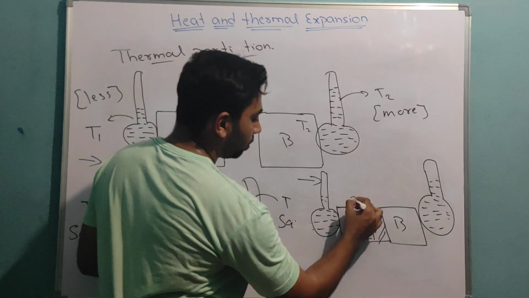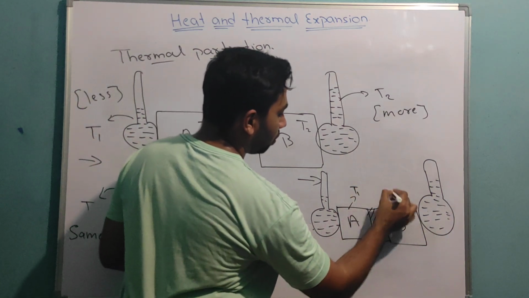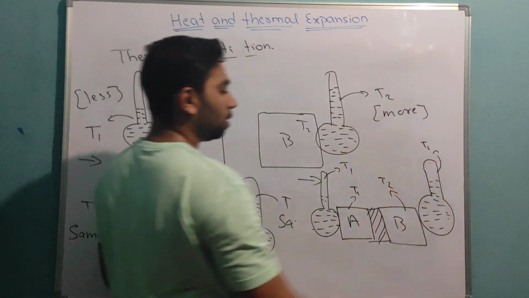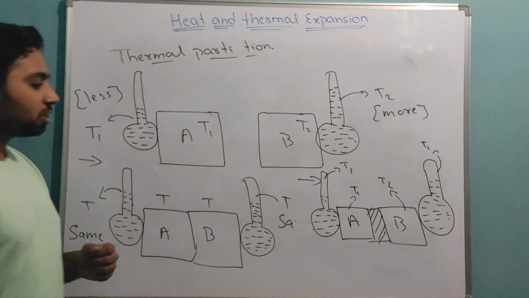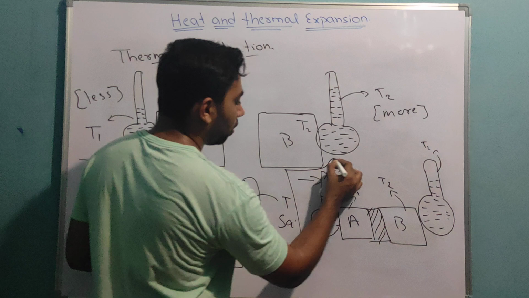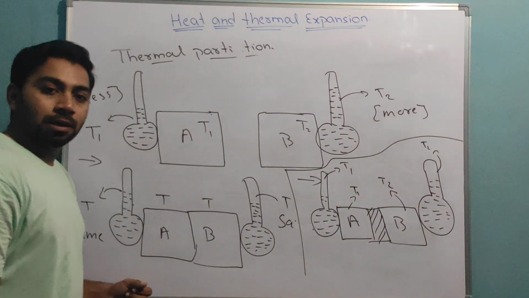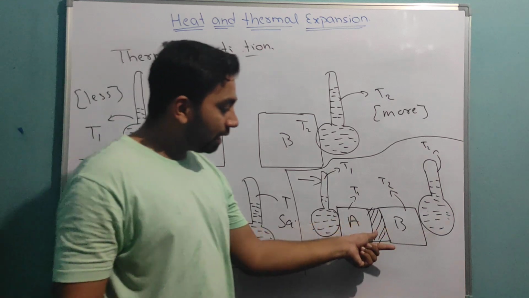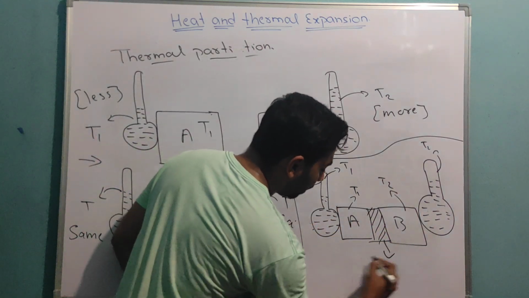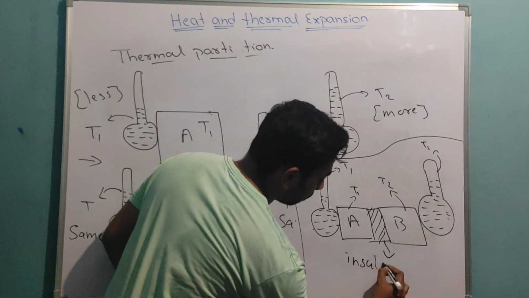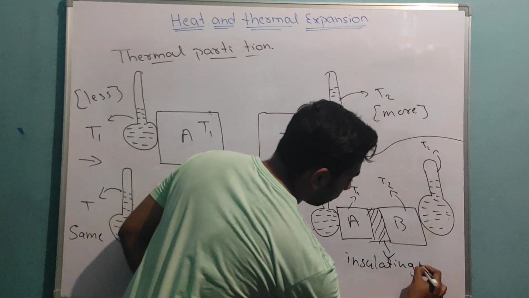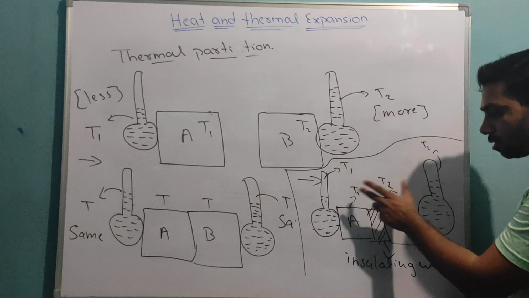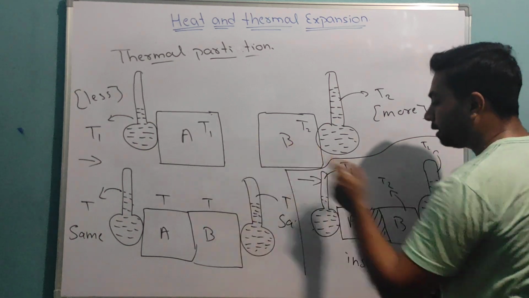See here, T1, T2, T1, T2. Now why is this? When I attach both directly, temperature changes and becomes equilibrium. Here, when I keep an insulating wall, temperature is not transferring. It stays T1 and T2.